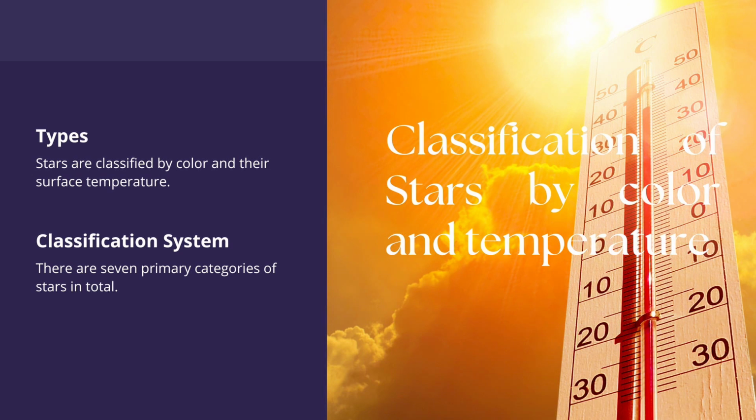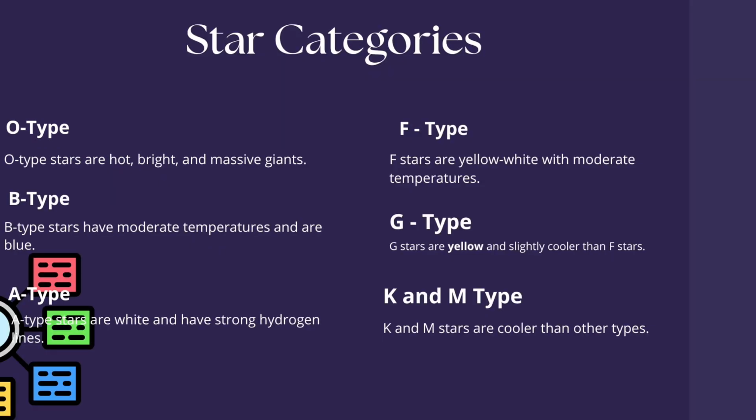There are seven primary categories of stars, and they are grouped by a system called spectral classification. This system categorizes stars based on their temperature, color, and brightness. These categories include O, B, A, F, G, K, and M-class stars. These are the star categories.